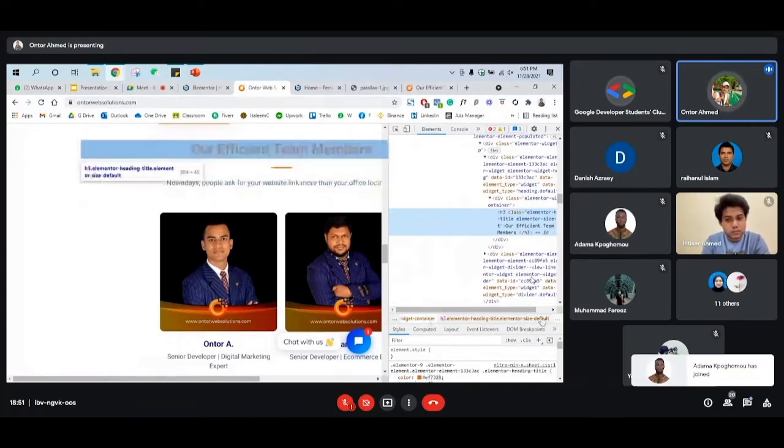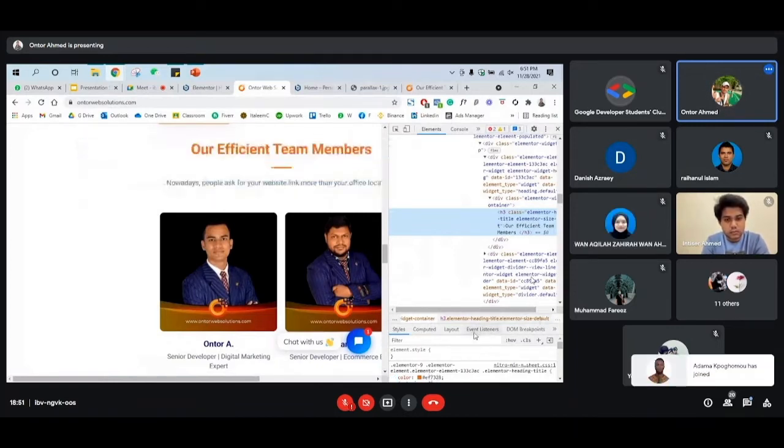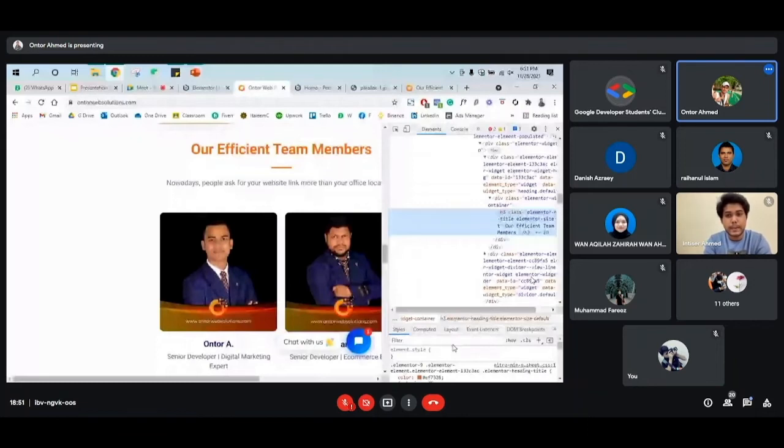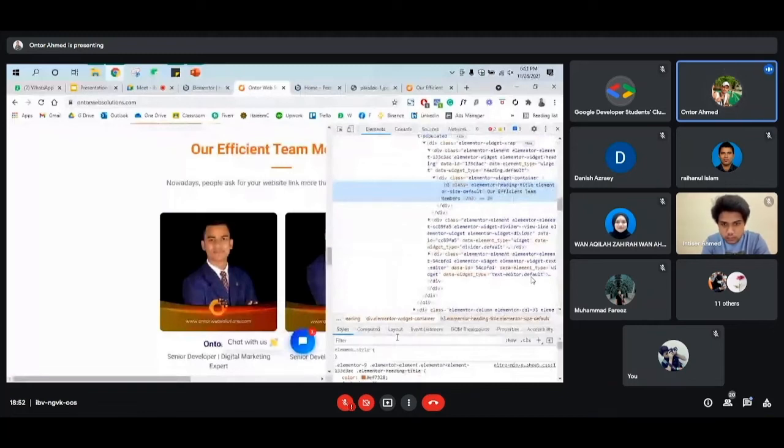I couldn't expand it. Okay, somehow I couldn't extend this window. Okay, so this text color code is this.